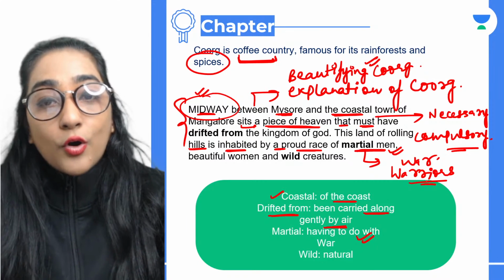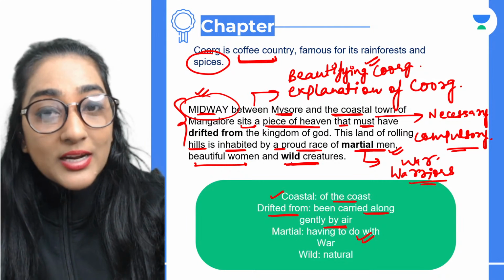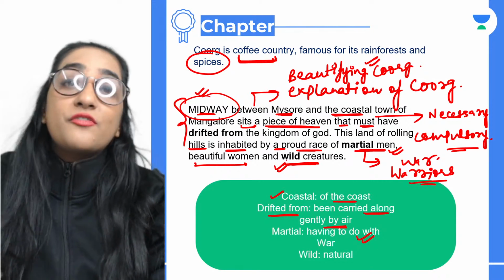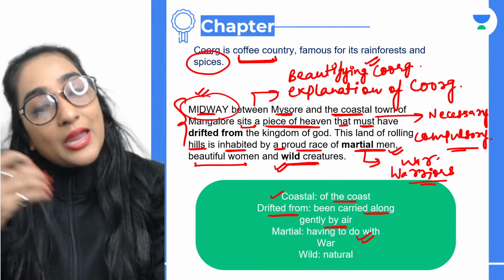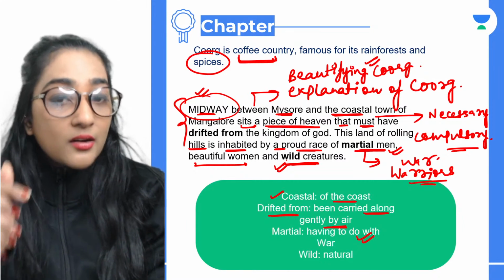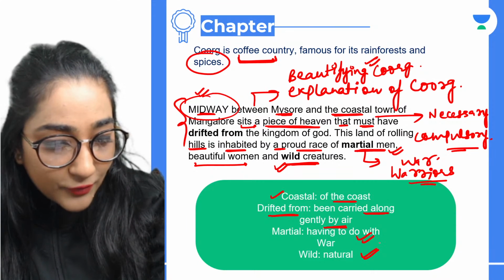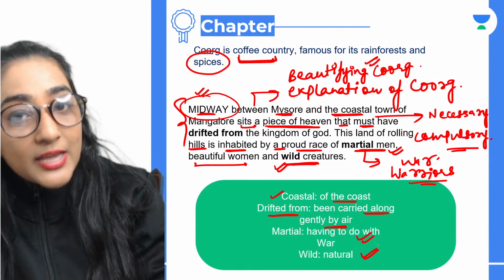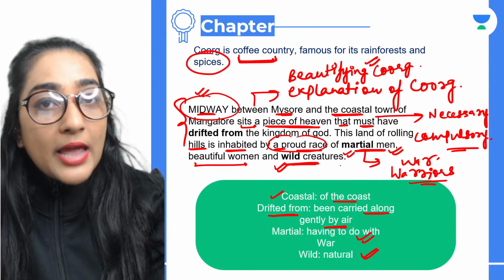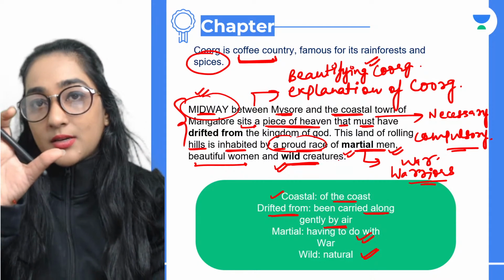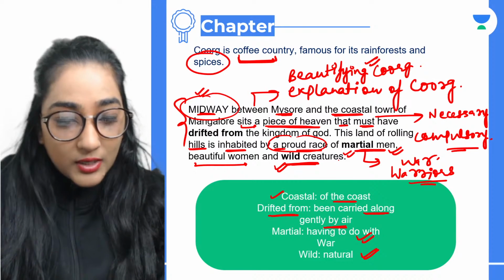That means they belong to war and they have got beautiful women and wild creatures as well, right? And wild here is not referring to the violent kind of creatures. We are talking about the natural creatures. They can be wild, they can be a bit violent, but here the actual, contextual meaning is natural. Is that clear, everyone? Proud race has been used in the context of the warriors, martial men. That means a person who belongs to war, a warrior who stands in a war and fights.